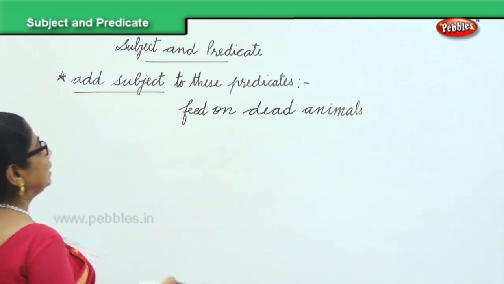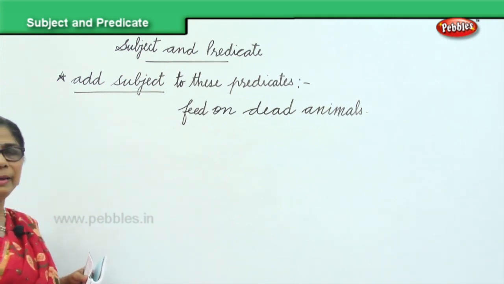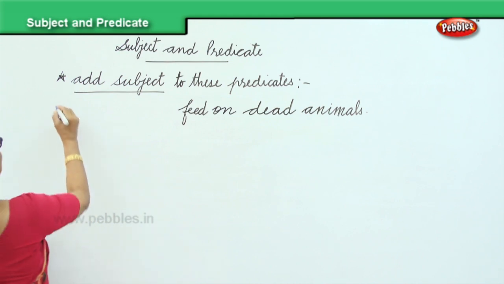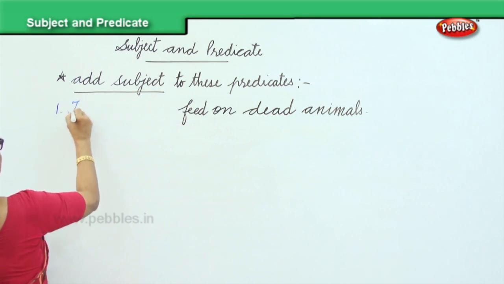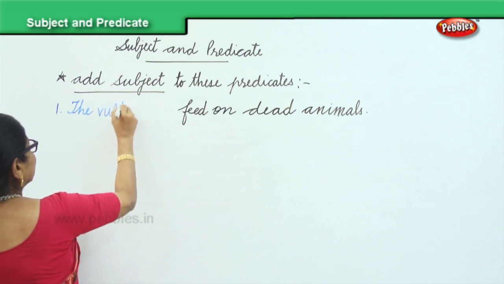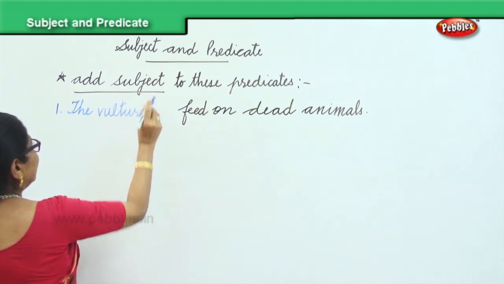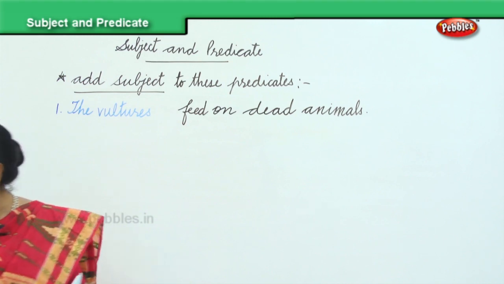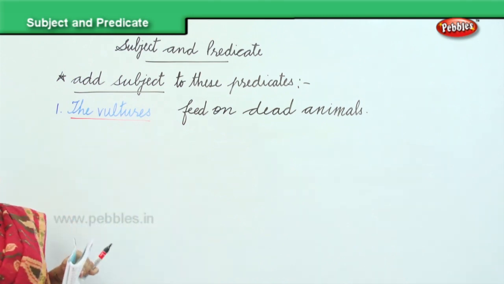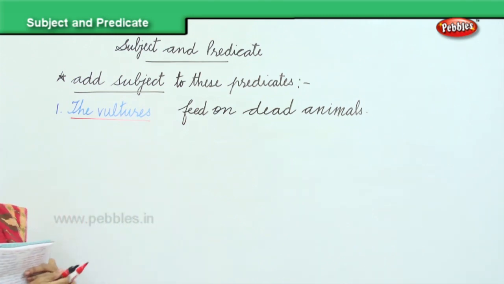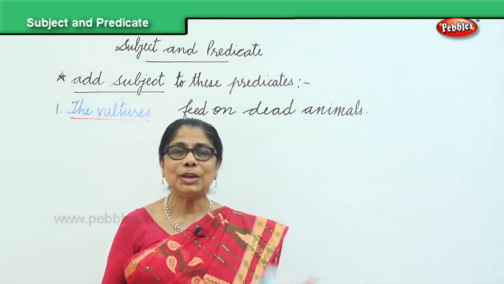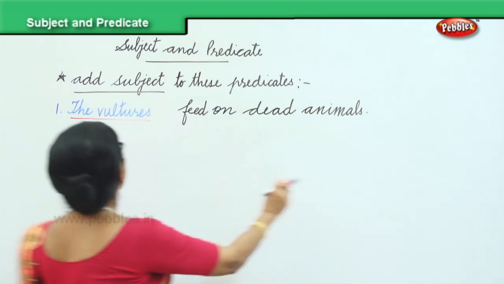So you can complete the predicate by supplying vultures. The vultures feed on dead animals. Very good. So you got the subject. The vultures feed on dead animals. You completed the sentence. Full stop, capital letter.